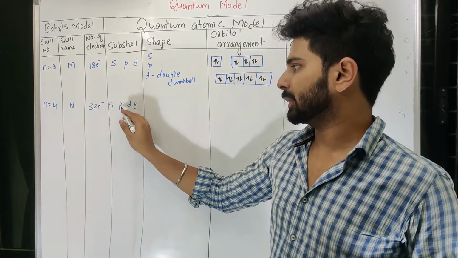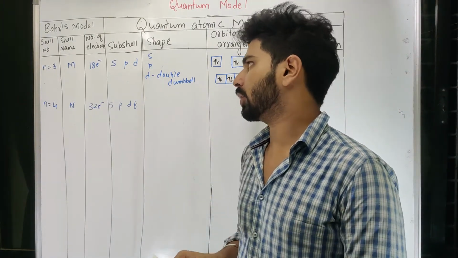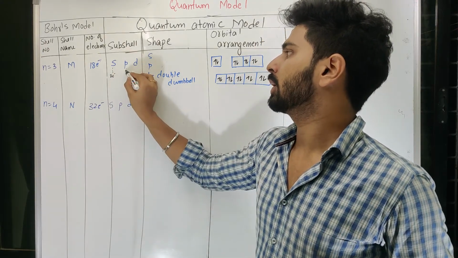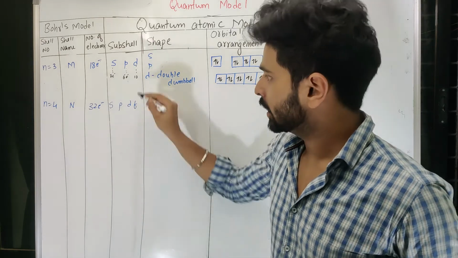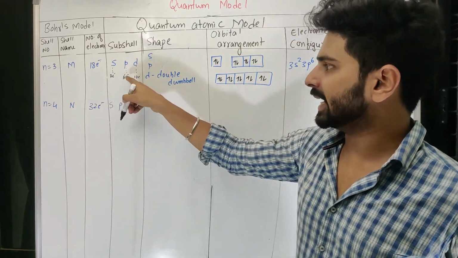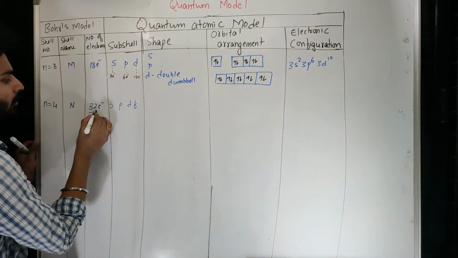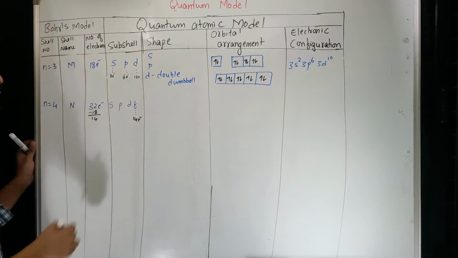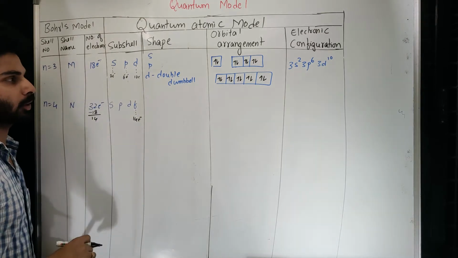One is S, P, D, and the 4th subshell will be called F. Now we already know about S, which occupies maximum 2, P maximum 6, D maximum 10. So 2 plus 6, 8, 8 plus 10, 18. If I subtract 18 out of 32, 14 remains. So that means the 4th subshell, that is F, occupies 14 electrons.